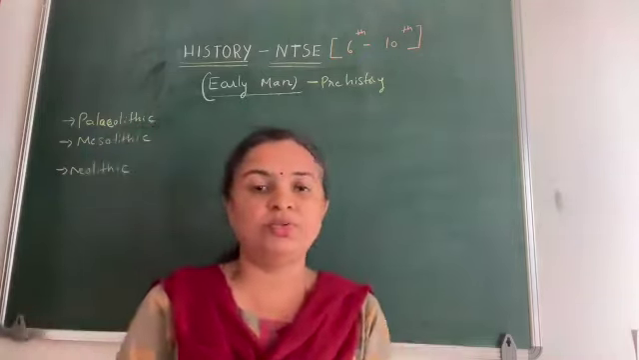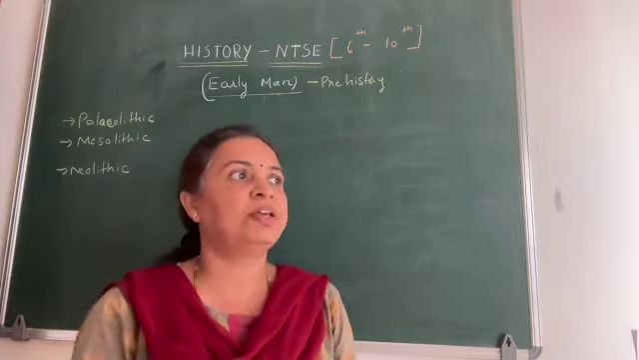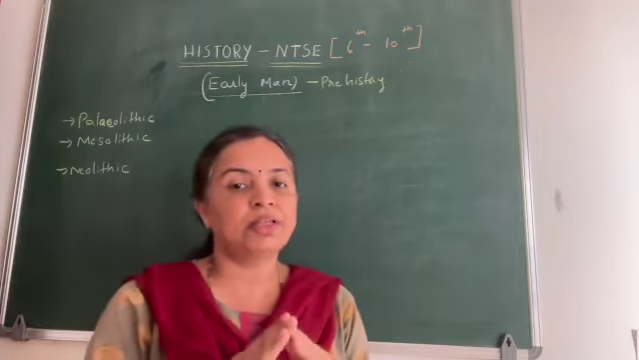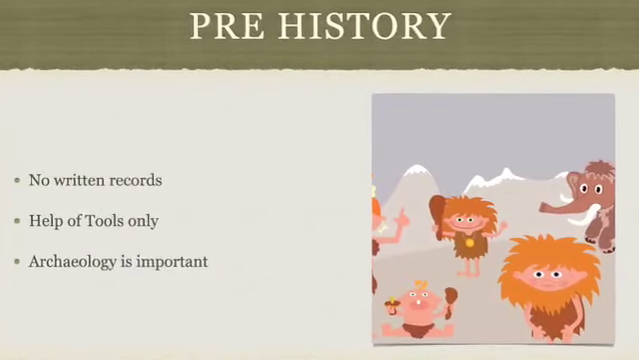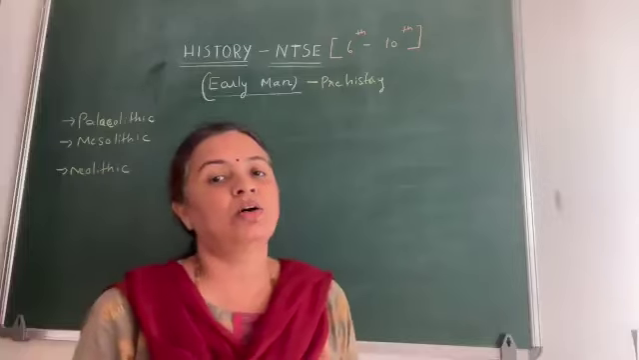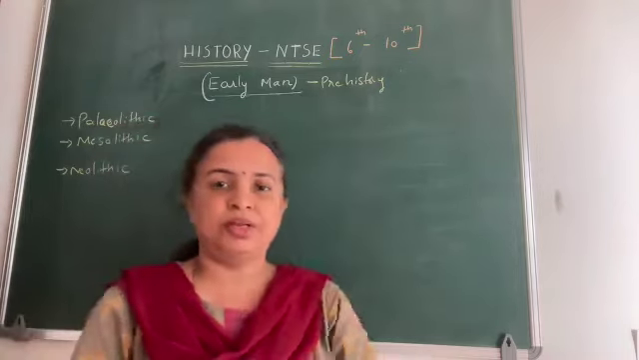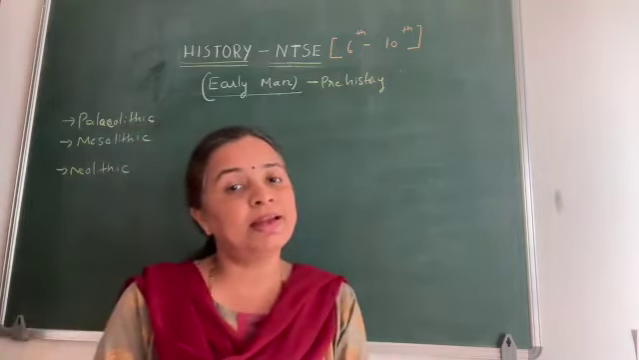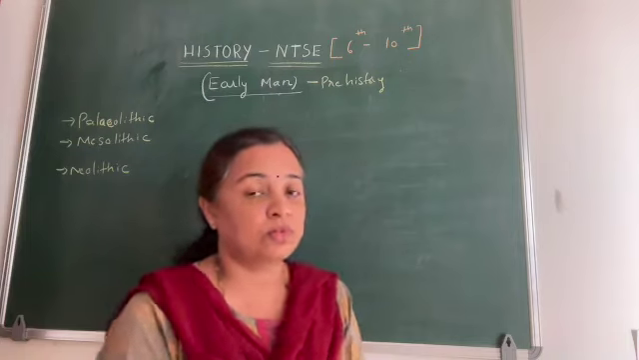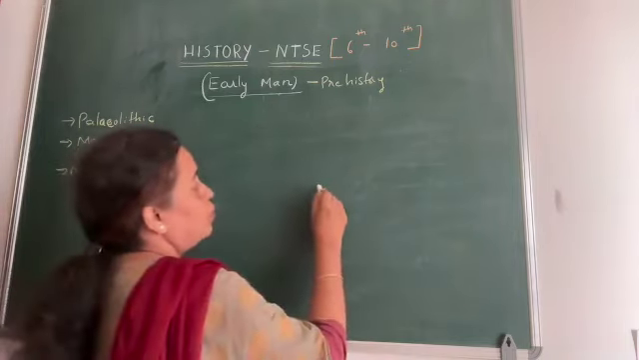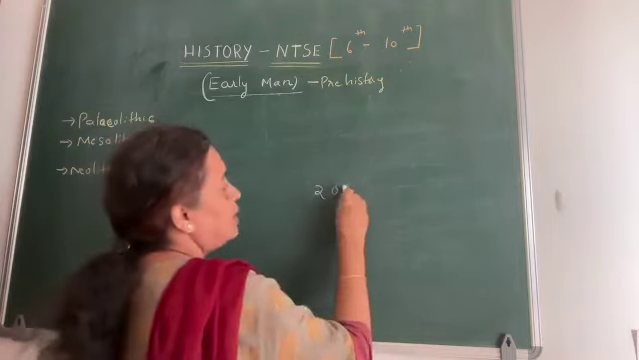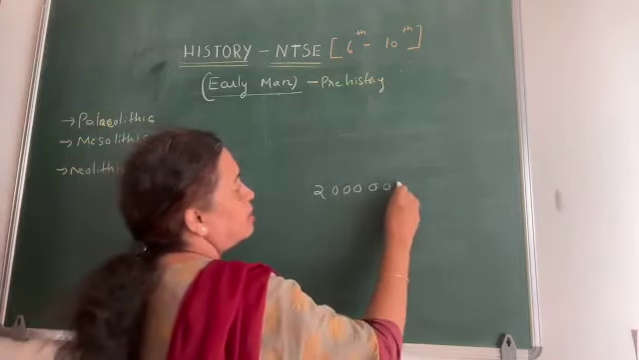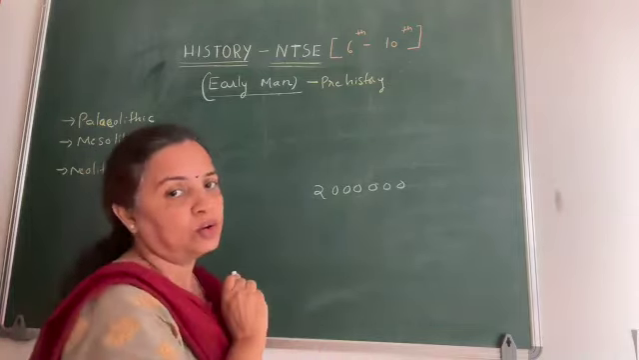Last video we learned what is prehistory. Prehistory is that time period when there were no written records. So early man actually falls under prehistory. So when did early man live? He lived some 2 million years ago. 1 million is 6 zeros. So 2 million years ago he lived.